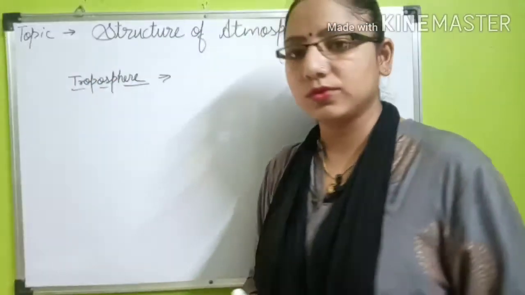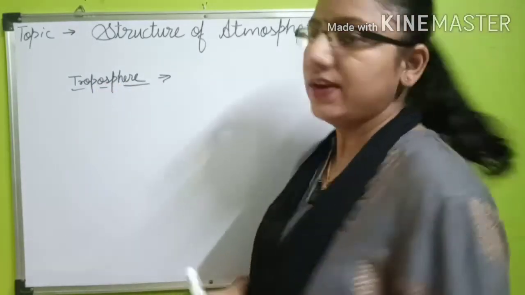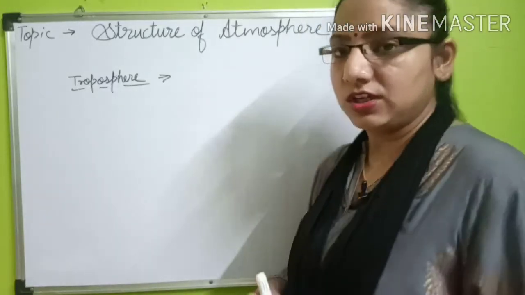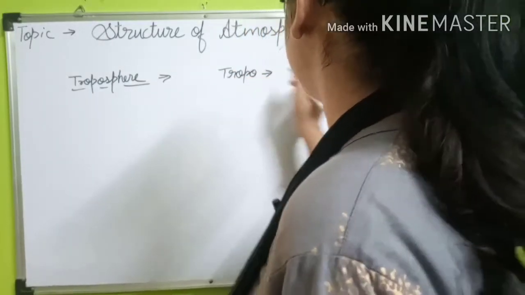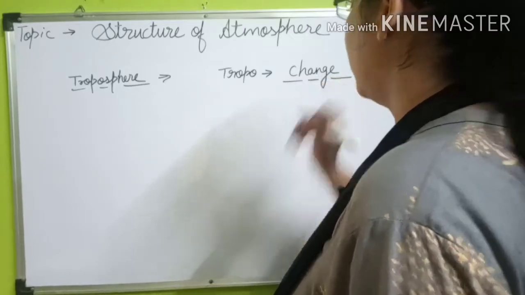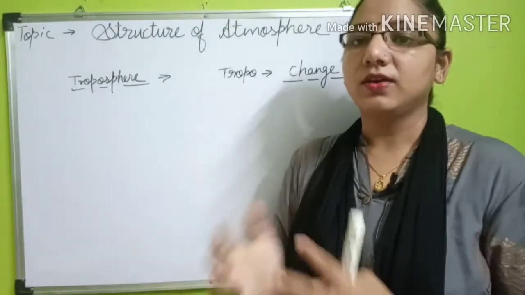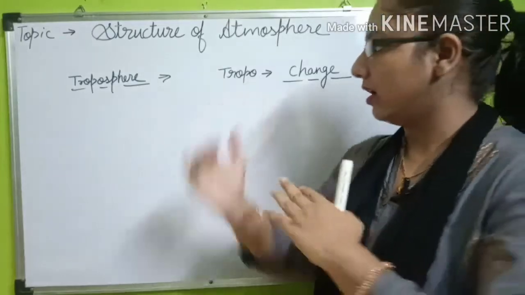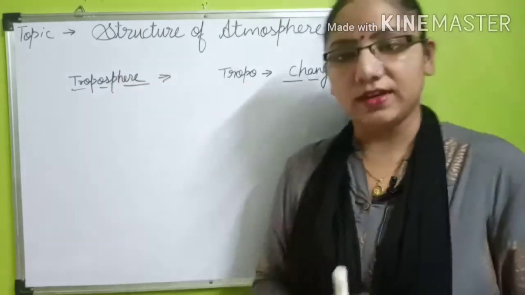Students, it is the lowermost layer of our atmosphere, and the word tropo, which is derived from the Latin language, means change. So troposphere means a sphere where all the weather phenomena occur and where all kinds of changes are possible.